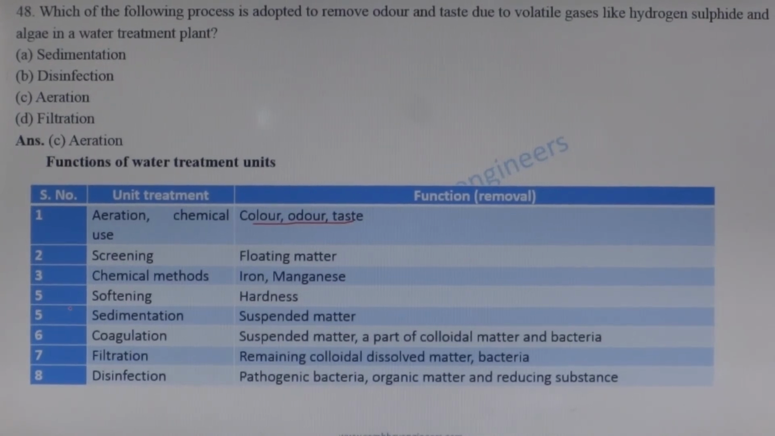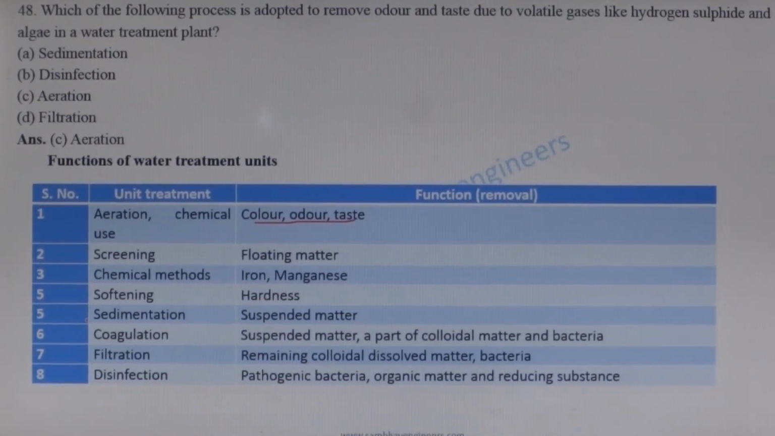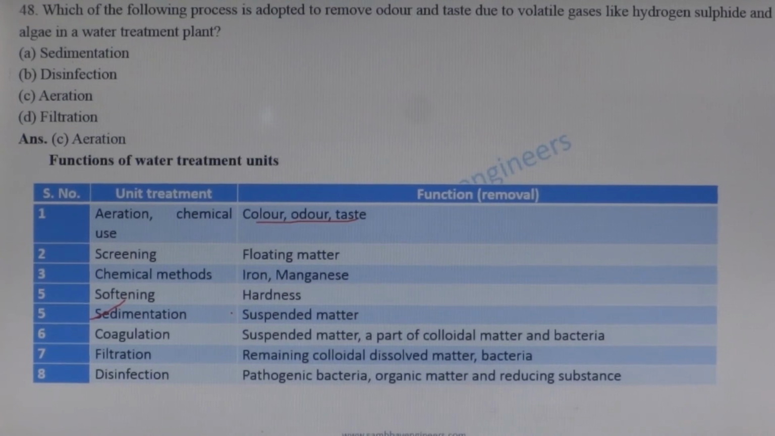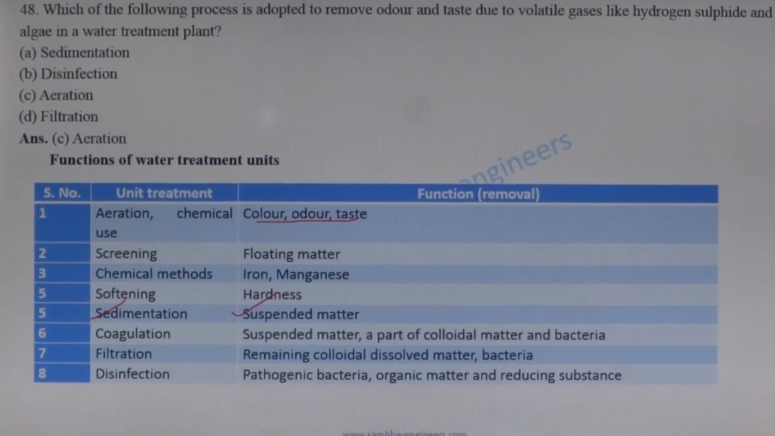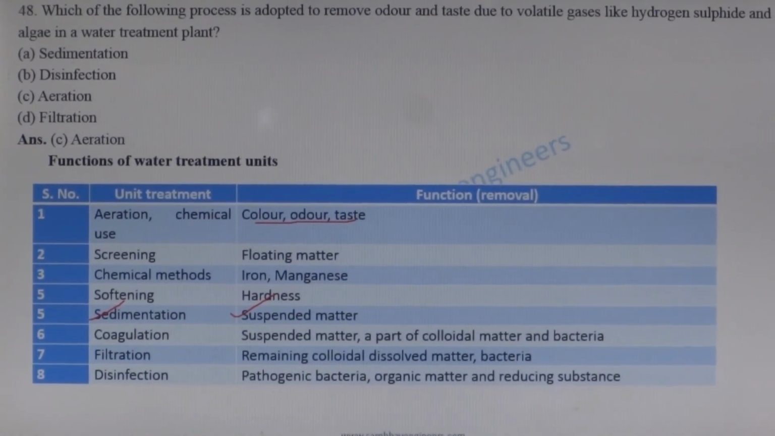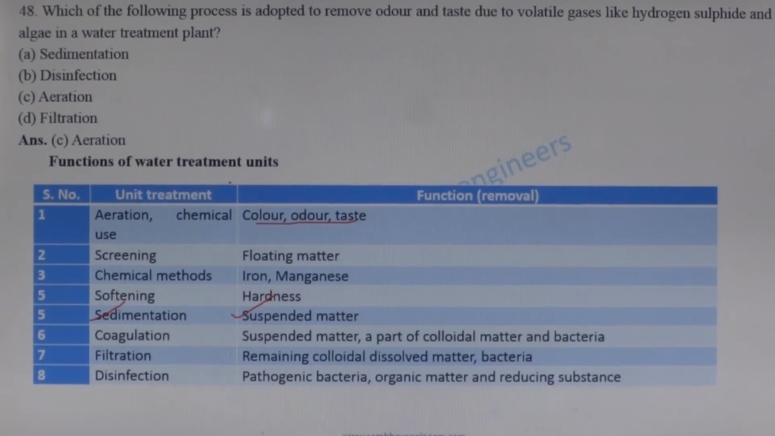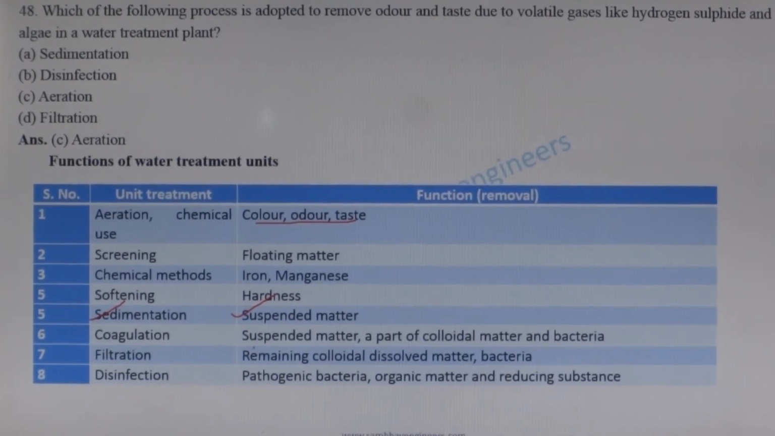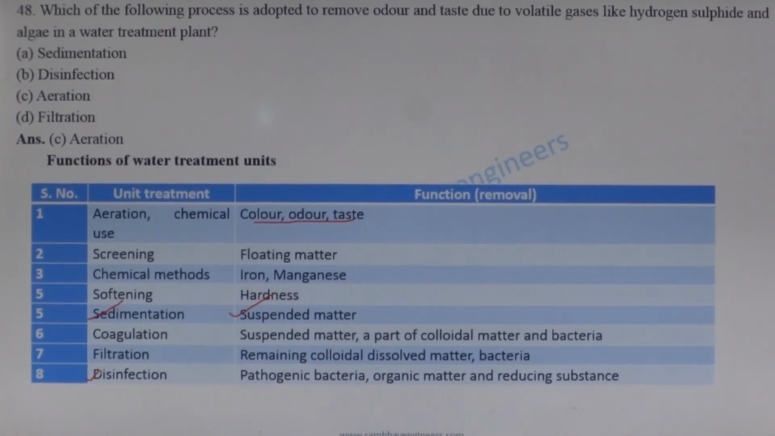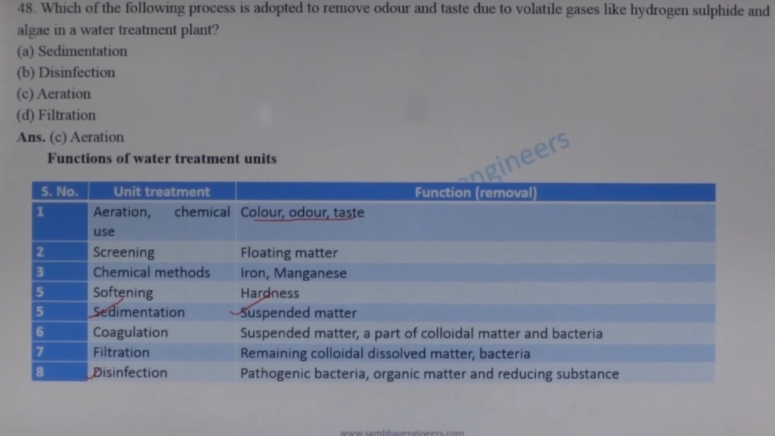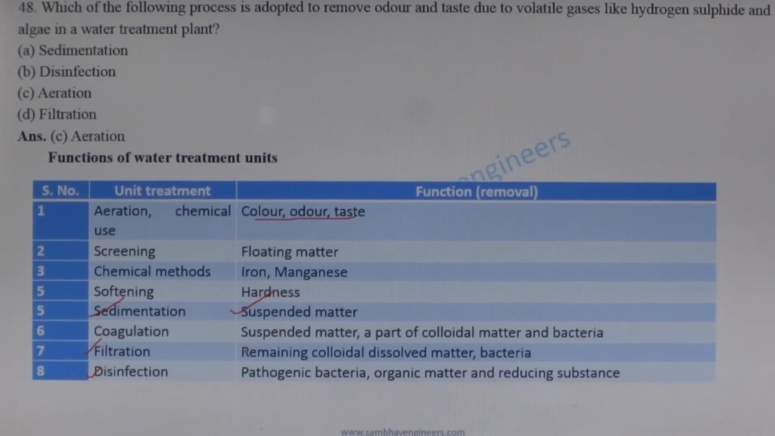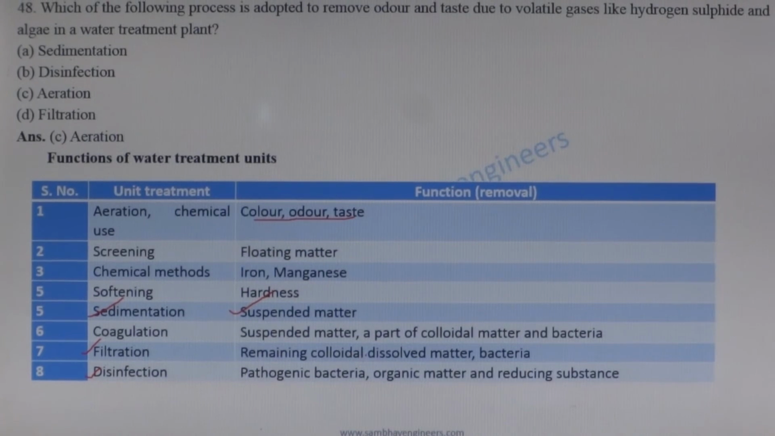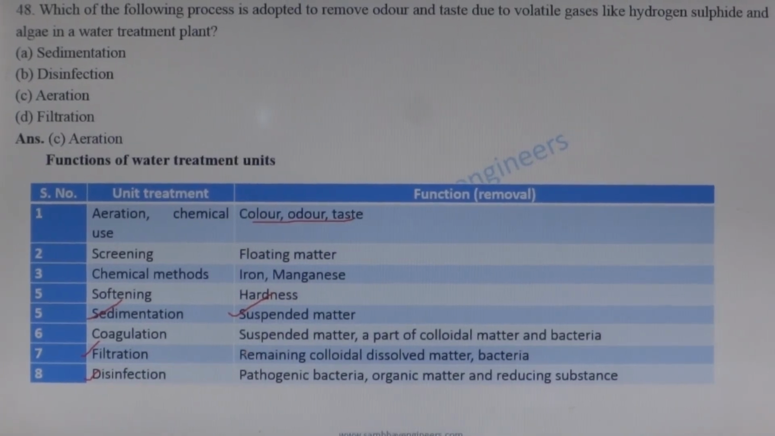Sedimentation process is used to remove suspended material. Disinfection is used to remove pathogenic bacteria, organic matter and reducing substance. Filtration is used to remove remaining colloidal dissolved bacteria.